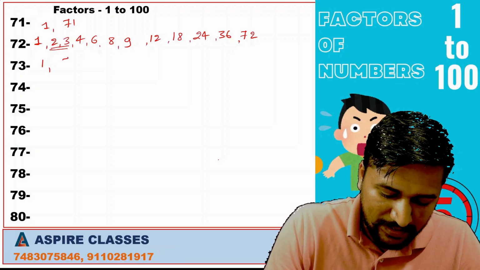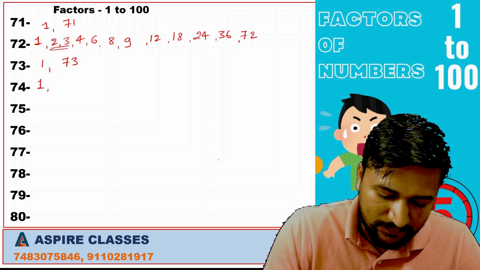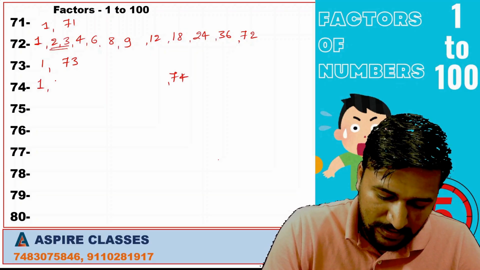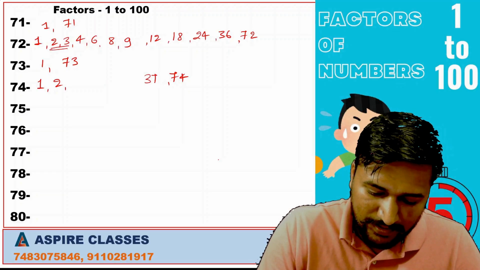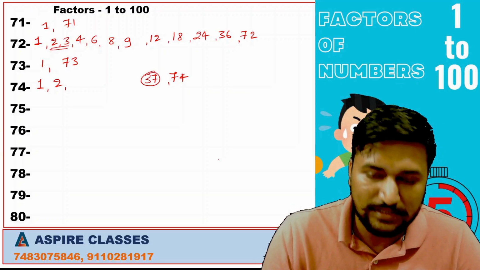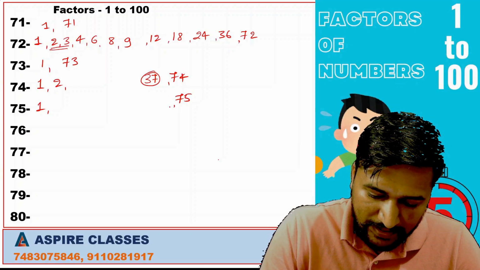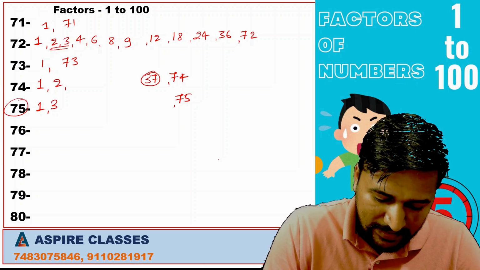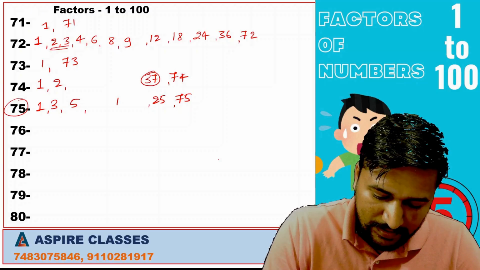73 is a prime number. 1, 73. 1, 74, 2, 2 3s are 6, 2 7s are 14. 37 is a prime number, so we'll stop here. We don't search any further. 1, 75. It is divisible by 3. 3, 25, 5, 15.